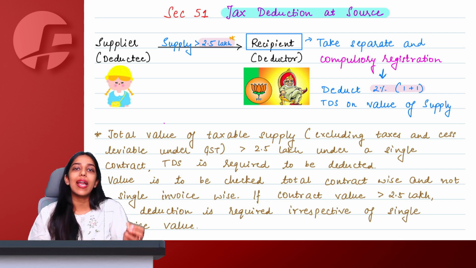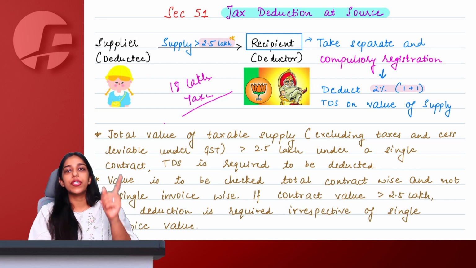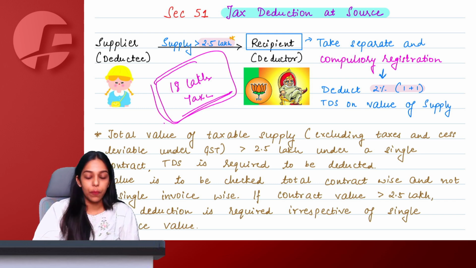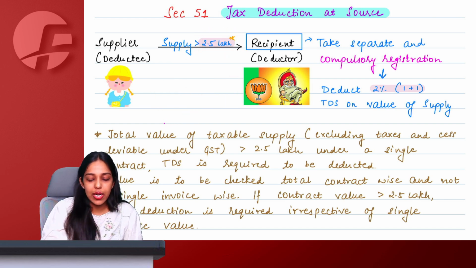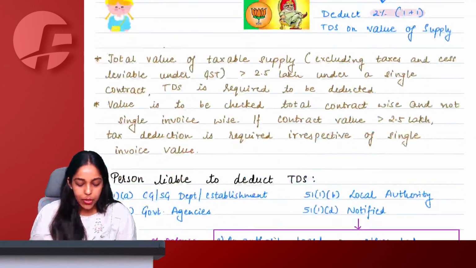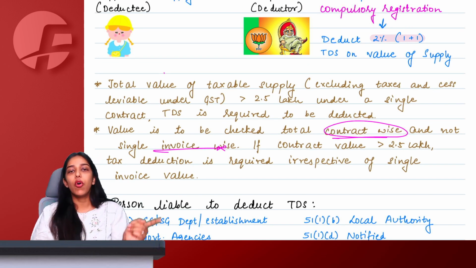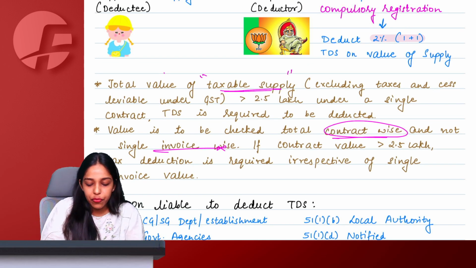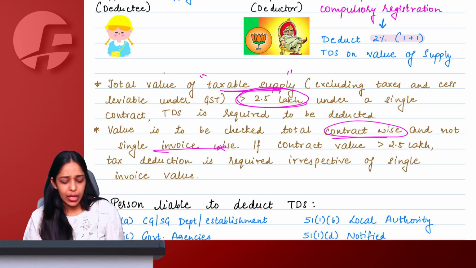So let us say the total contract value is 18 lakh rupees, which is fully taxable, and you decide to issue 18 invoices of 1 lakh rupees saying that ma'am, see, every invoice is less than 2.5 lakh, it is not going to work. If the total contract taxable value exceeds 2.5 lakh rupees, in that case the recipient is going to deduct 2% TDS of the supplier. So you always have to check the contract value and not the invoice value. And also what you have to check is the taxable value, which has to be greater than 2.5 lakh, not the total value or the exempted value.